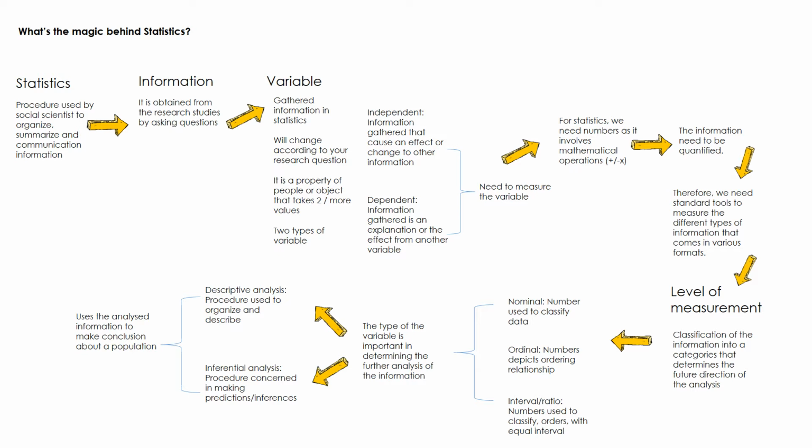So there are two types of variables that you can classify. Firstly is independent variable. So independent variable is the information gathered that cause an effect to change another information. So if you are gathering an information that will affect or that will bring an impact to another variable, then it is called independent variable. And the other variable is the information that you are gathered is an explanation effect from another variable.